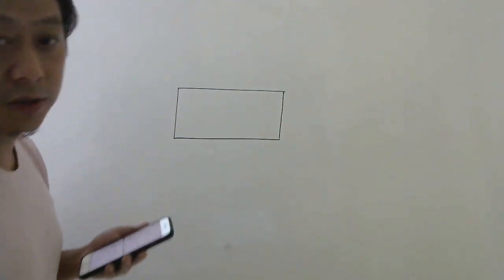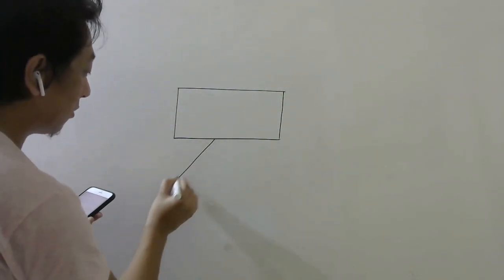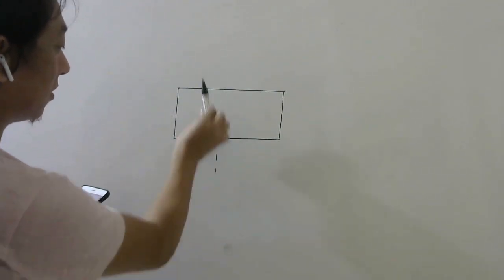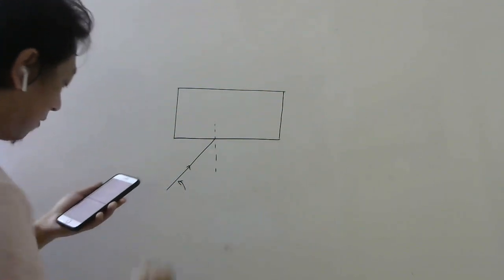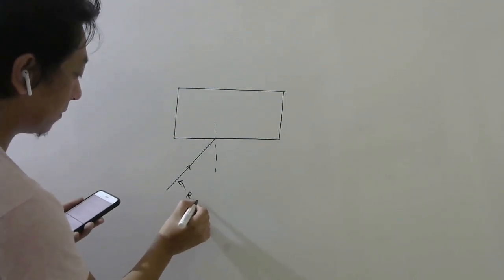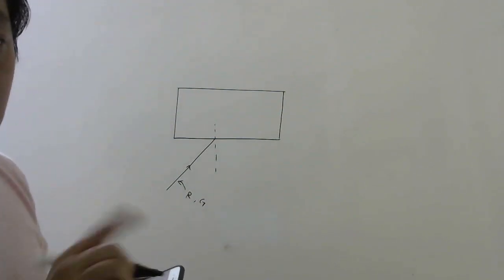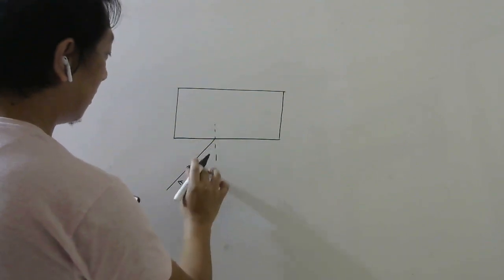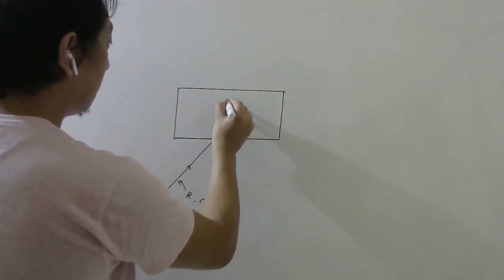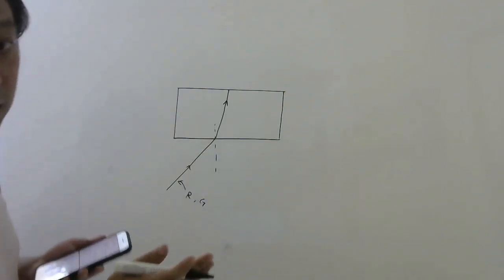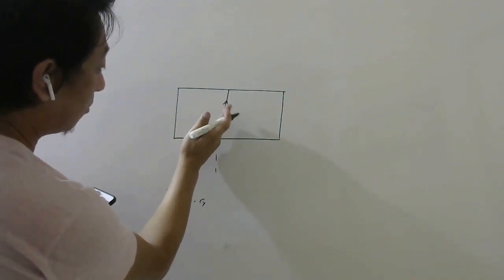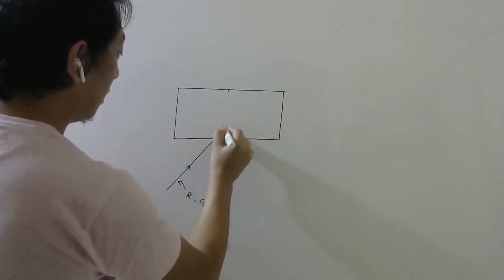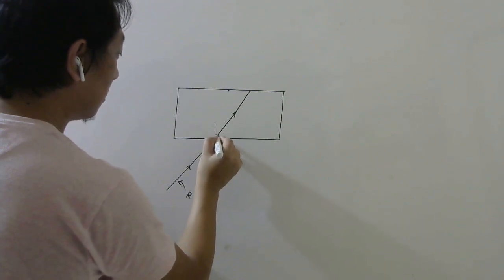So this is your rectangular glass slab. The light which is coming from here, obliquely they told. Obliquely means at some angle, not normally. This light has two colors, red and green. Now you know that violet deviates the most, red deviates the least. Going into the denser medium, it will bend towards the normal, but red will bend less and green will bend more. So I have to show red somewhere here. Red will go somewhere here, green will go somewhere here.